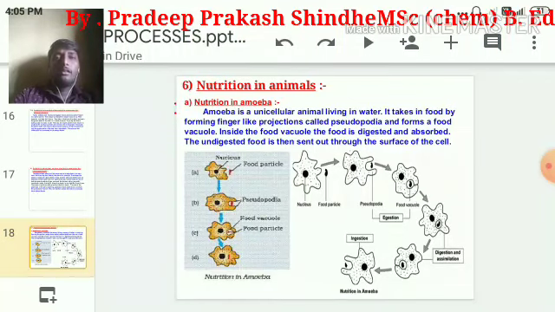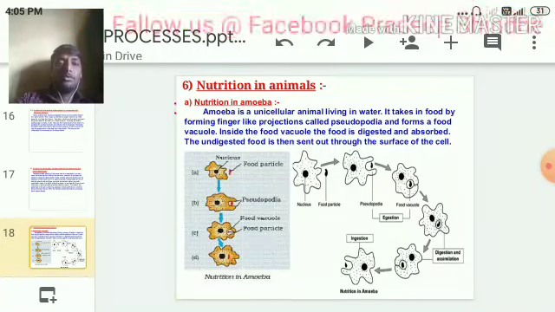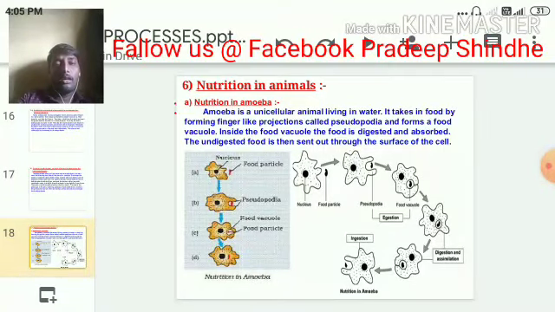So let us now see the mode of nutrition in amoeba according to the concept. What does amoeba do at the time of nutrition? The very interesting part is, when the food comes closer to the amoeba, it extends its finger-like projections, the pseudopodia, towards the food particle, and not only extends them, it engulfs or covers the food to form a food vacuole around it.